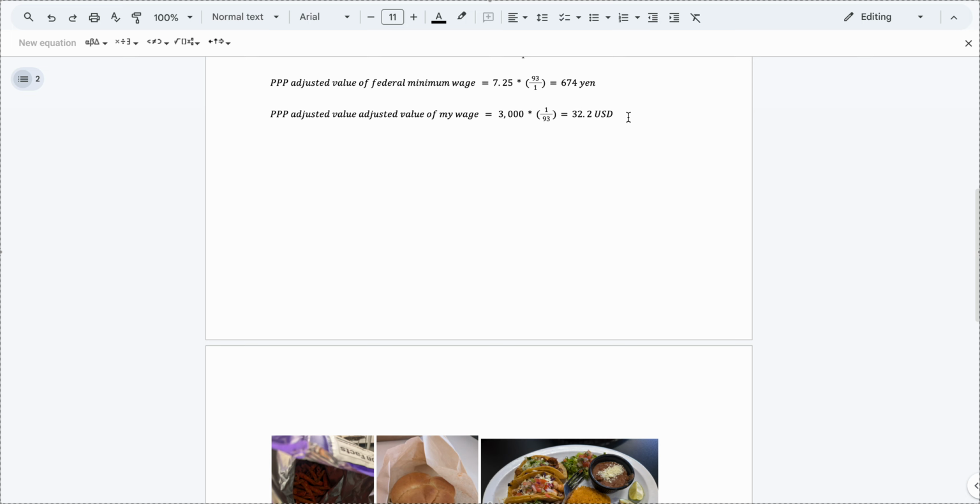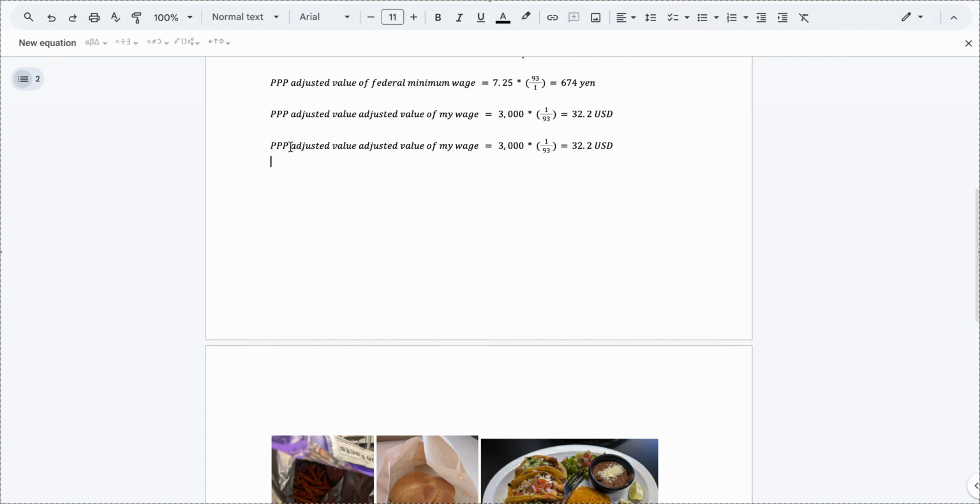And yeah, we can practice more with other values. For example, PPP adjusted value of, let's say that, okay, at my university, people who do part-time jobs inside campus typically earn somewhere around, I heard, $22, something like that. Just the value of wage that college students get.